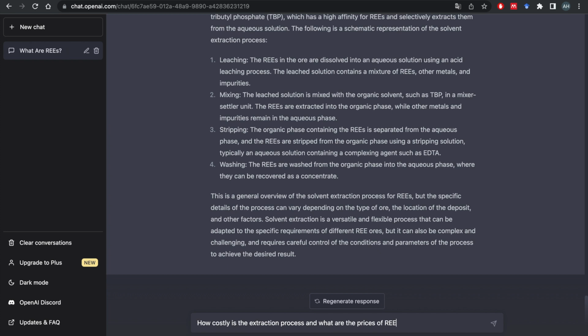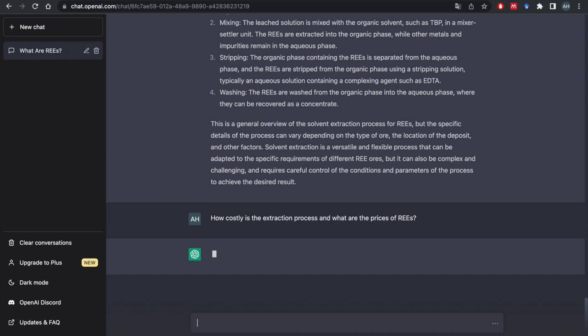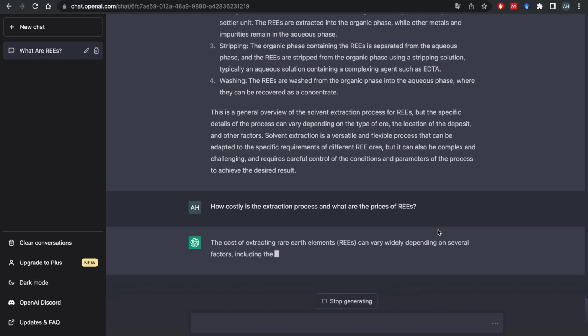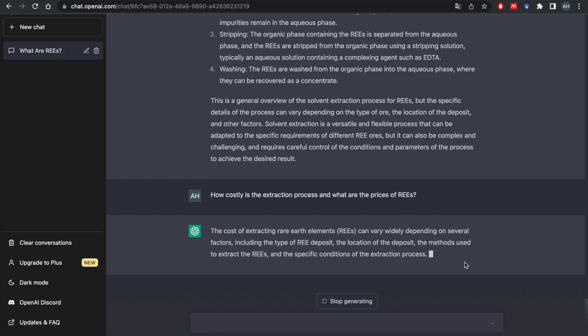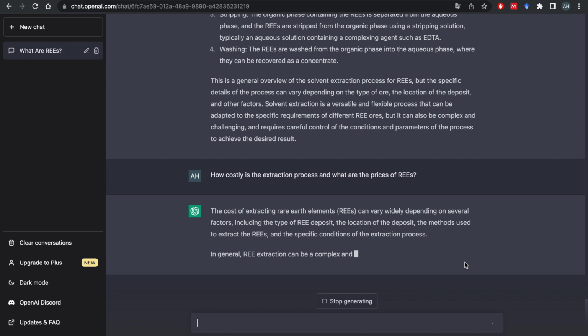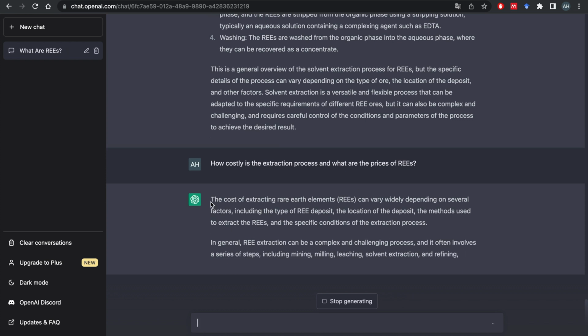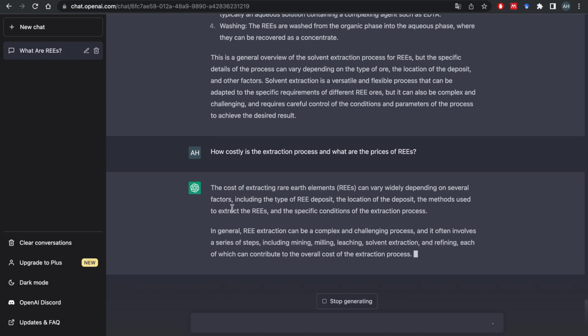So REEs. Although this AI has been taught by information only prior to 2021, so we may not be able to trust this price information. So we may have to just look up that with Google. Maybe in the future they just make it up to date. But for now, I know it's just prior to 2021.